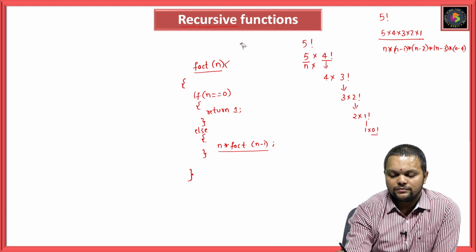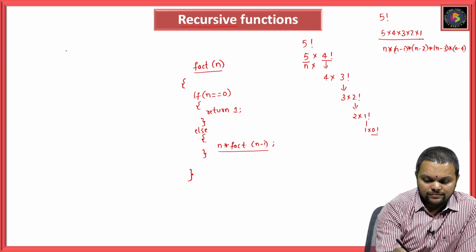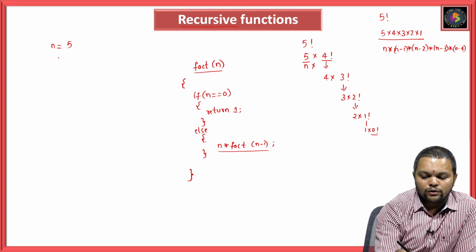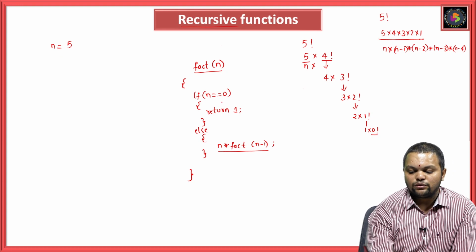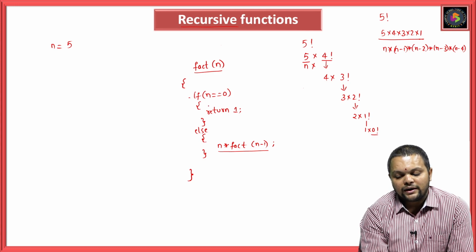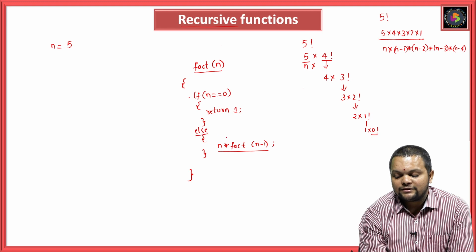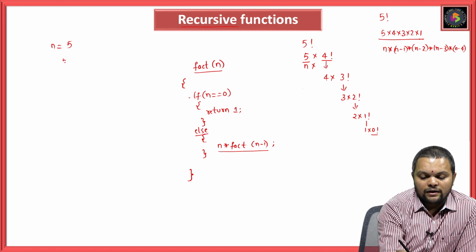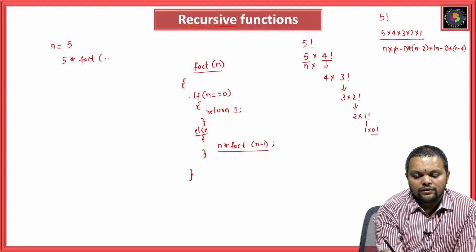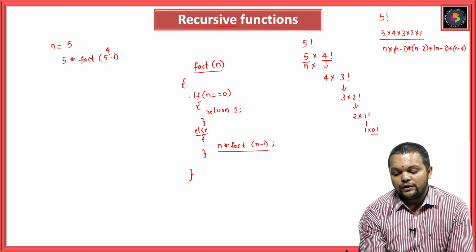Now look at this. In the first iteration, n value is 5. Is 5 equal to 0? No, the condition failed. It will check this condition first, and since it failed, it will come out of the if block and go into the else block. In the else block, 5 into fact of 5 minus 1, that is nothing but 4. 5 into fact of 4.